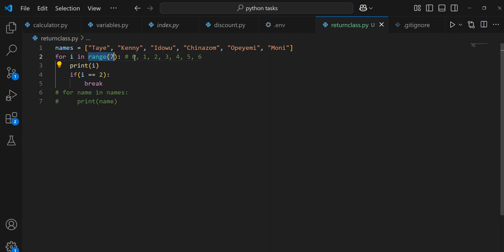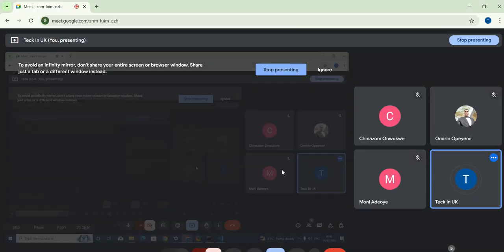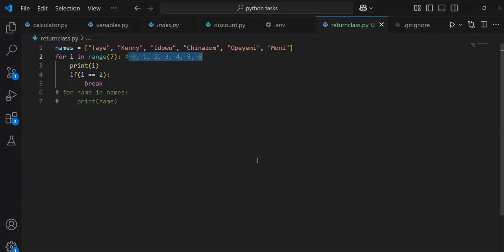Remember I told us that range 7 looks like this, right? Please, are you with me? Am I still connected? Can you hear me? Yes, we are with you, sir. All right, thank you so much.